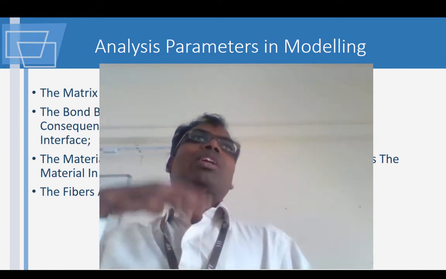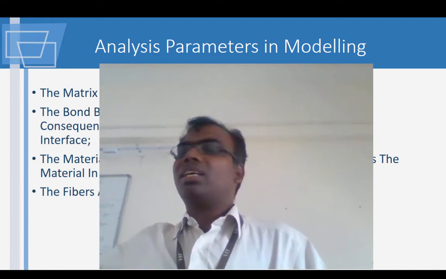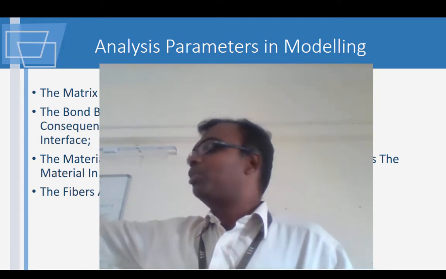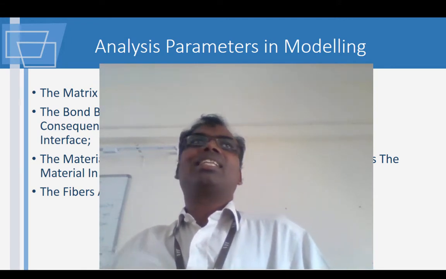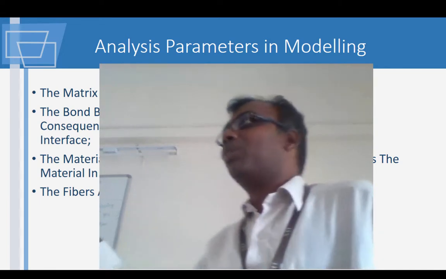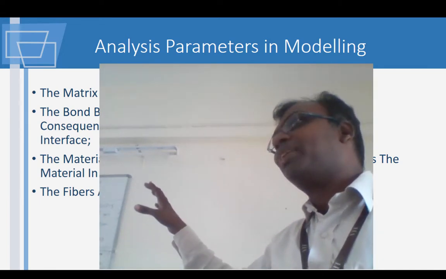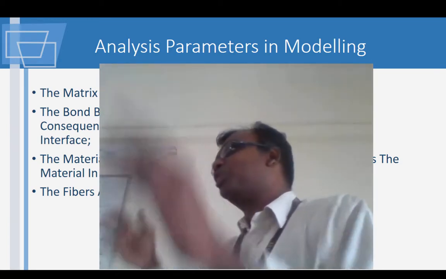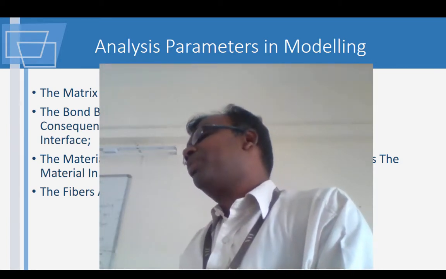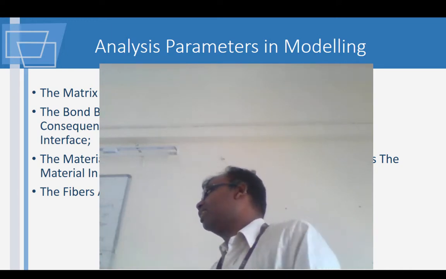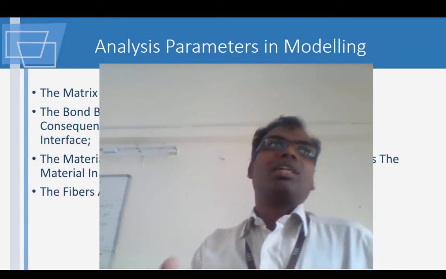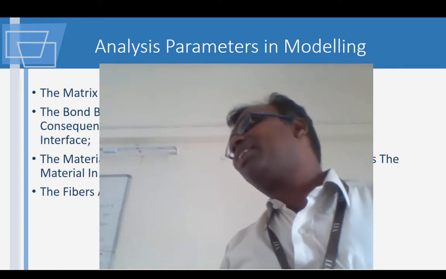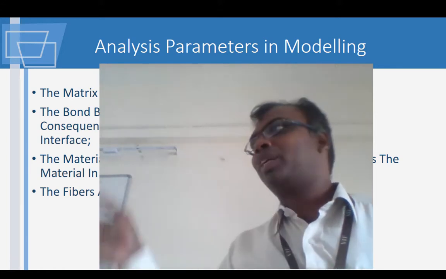This is a very basic idea of the assumptions in analysis. I was about to get into some of the equations which relate all these forces and deformations, but I know that you have not done your course in strength of materials. Please don't think this is a very difficult thing. Strength of materials is a no-brainer.